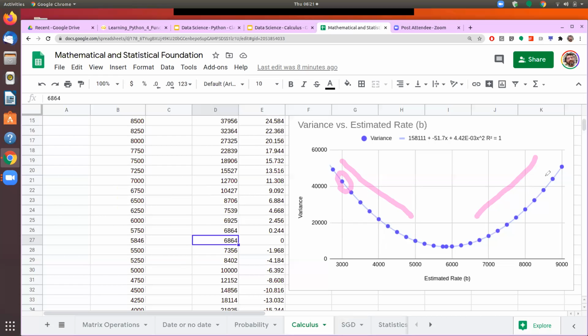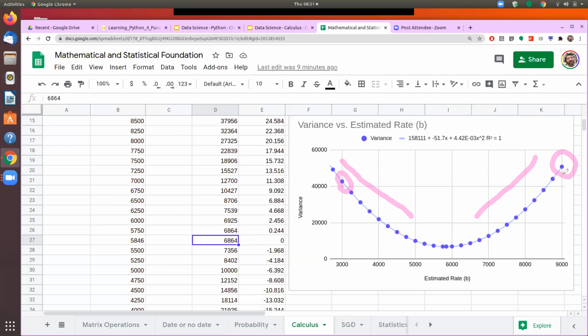And suppose the first estimate that we took was, we will take this number. If my first estimation was say 9000, then I can mathematically calculate what the slope is at this point of time.